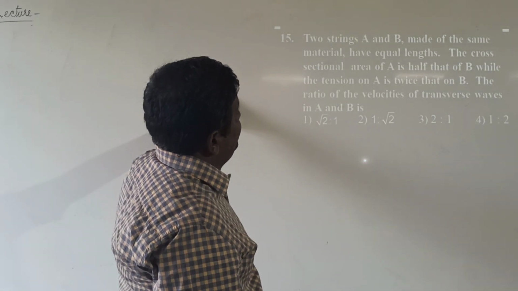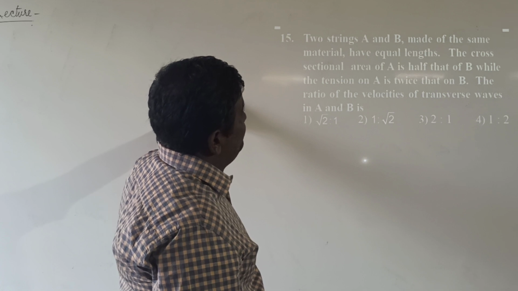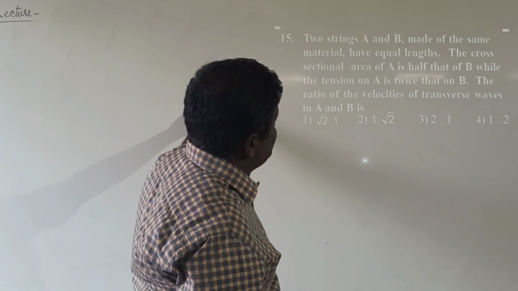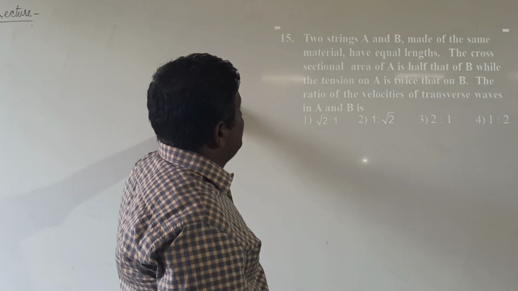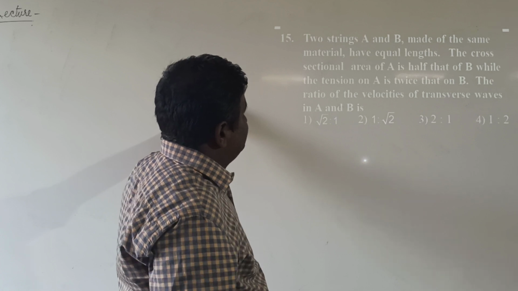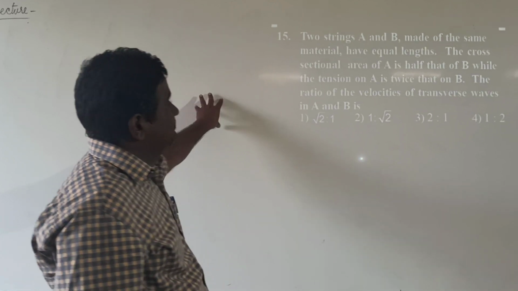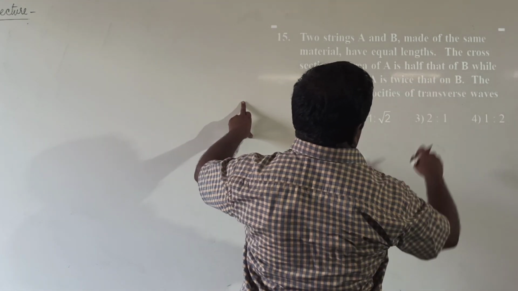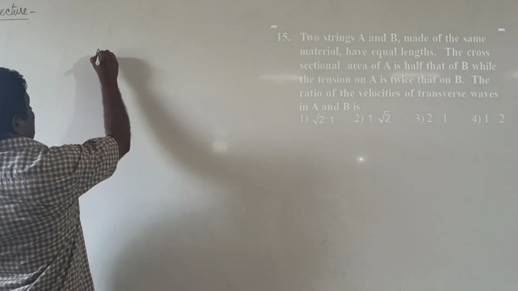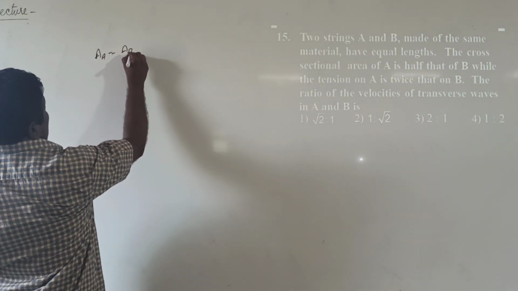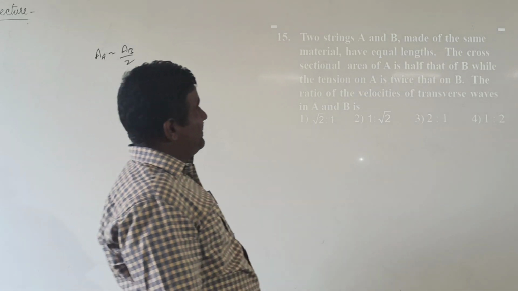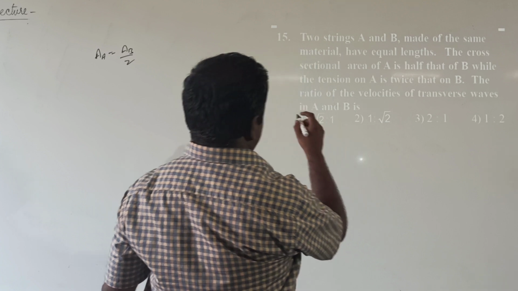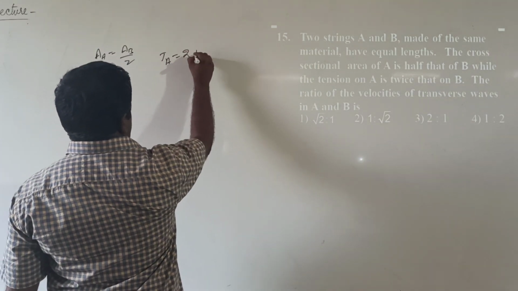The cross-section area of A is half that of B, while the tension in A is twice that of B. Then ratio of velocity of transverse waves in A and B. From the given data, the cross-section area of A is half that of B, area of A equal to half of B, means AB/2. Tension on A is twice that on B, TA equal to 2 into TB.